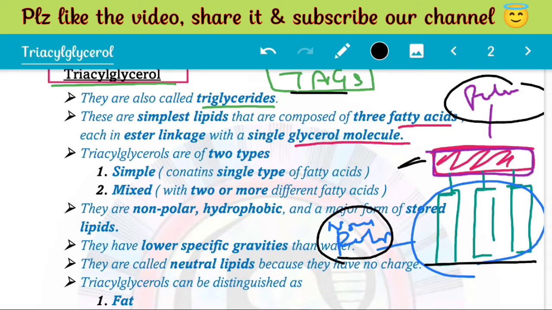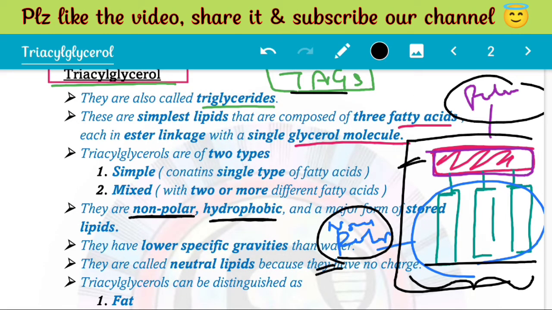Now, these fatty acids are large groups, more bulky in comparison to glycerol. That's why we sometimes say this is non-polar, but we always remember that lipids are amphipathic molecules with both polar and non-polar domains. Due to the larger non-polar domain, they are hydrophobic. And because lipids are esters, the bonds through which fatty acids are attached to glycerol form ester linkages. If it is asked which kind of linkage it is, it is ester.